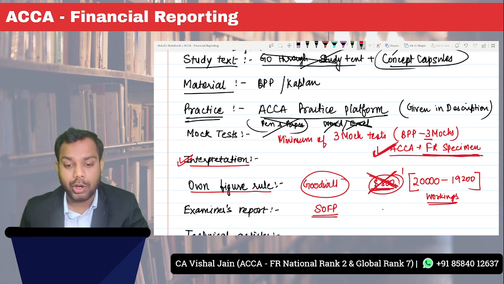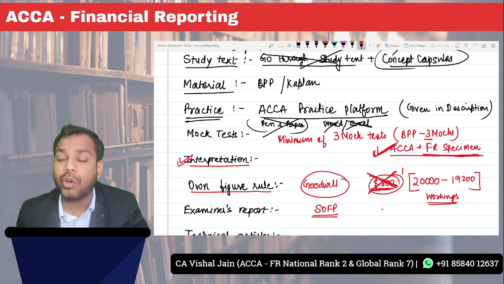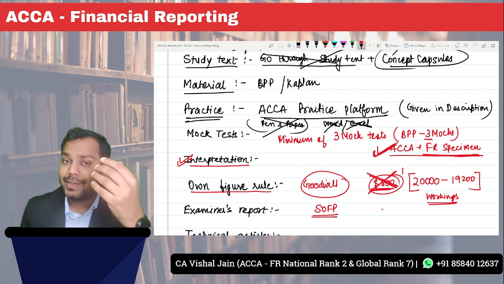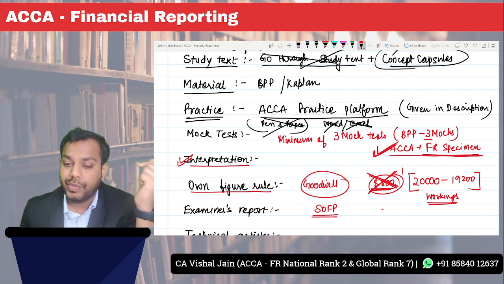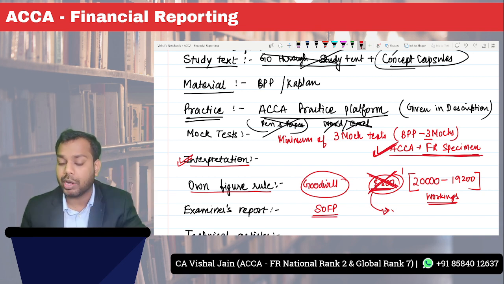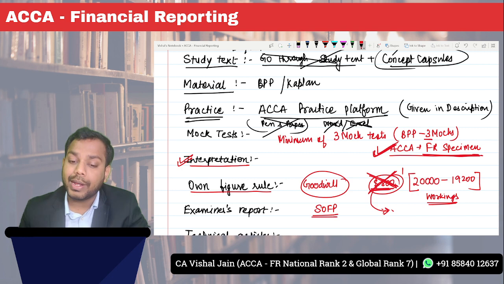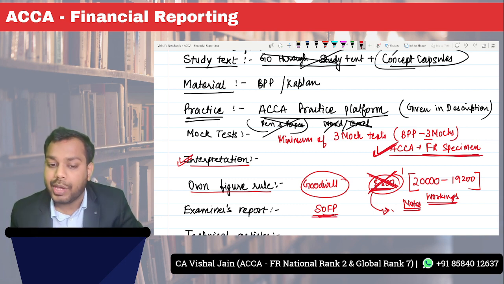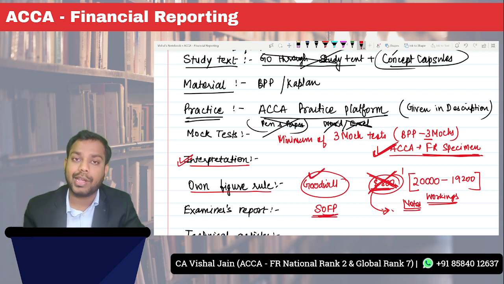It will be wrong because SOFP includes the balance of goodwill. So your ACCA examining team suggests that if this is wrong, this will also be wrong. So ACCA says give workings when you are preparing SOFP, give detailed notes to accounts, or if you are using goodwill to calculate any other figure which has a goodwill element in it.